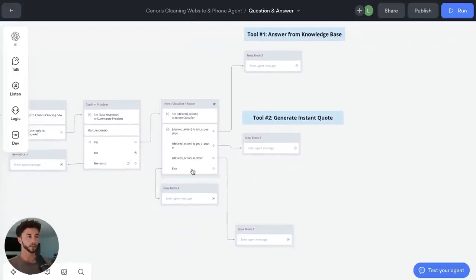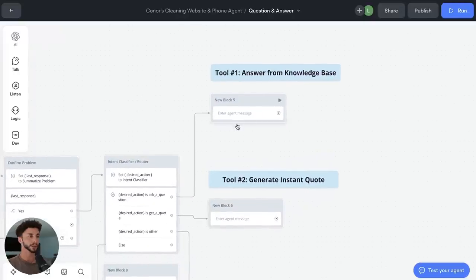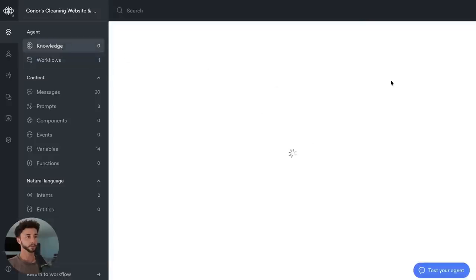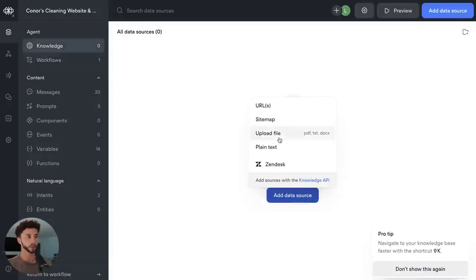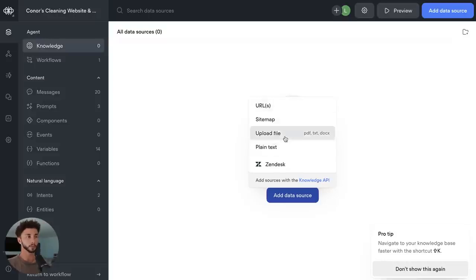So to keep things quick, I'm not going to test this just yet. I'm going to test it once we've got that functionality set up on either side, at least for this top one first. So now we need to go and set up our knowledge base. And to do this, we can click on the back button here, go to our knowledge. And here we have a data source which we can upload. I'm going to upload a file, but you can put in URLs to different websites, etc. I'm going to be uploading a file here.